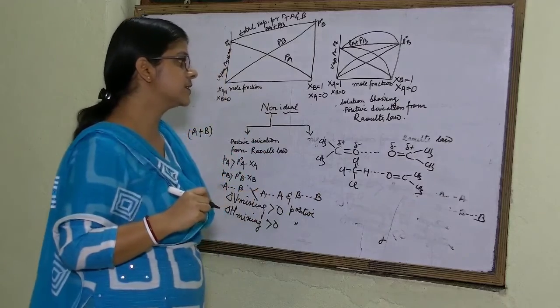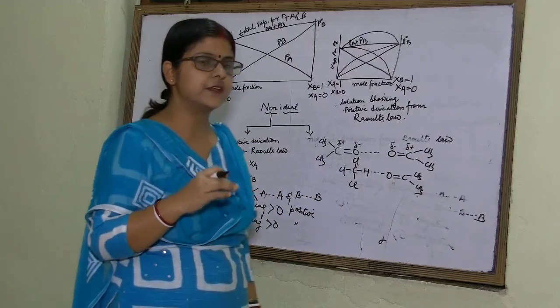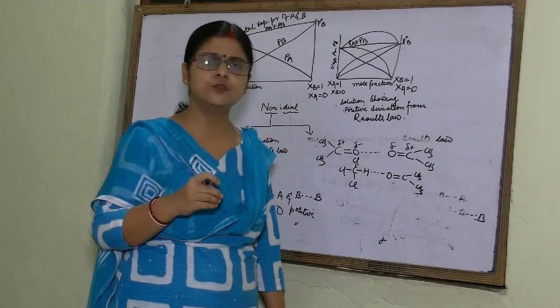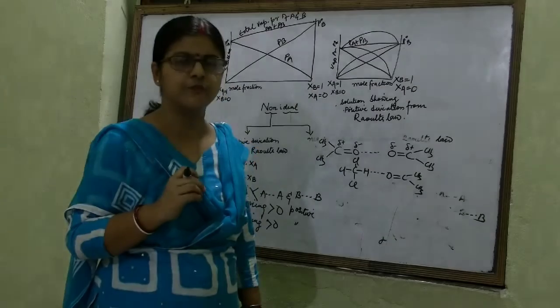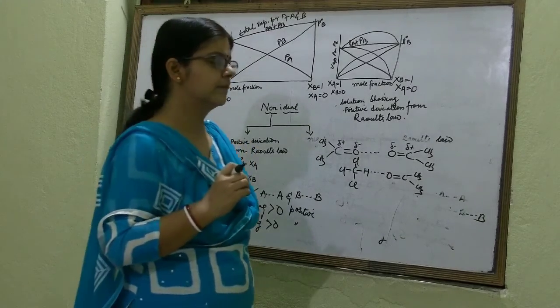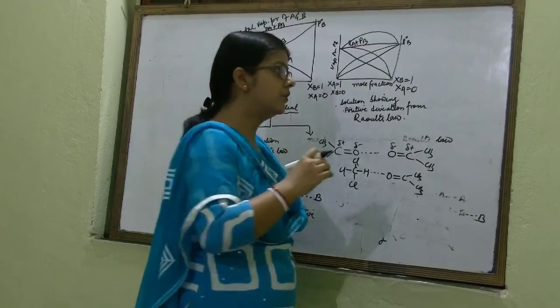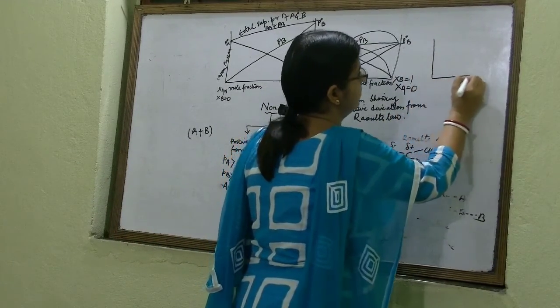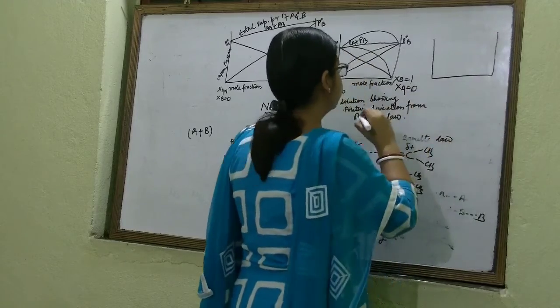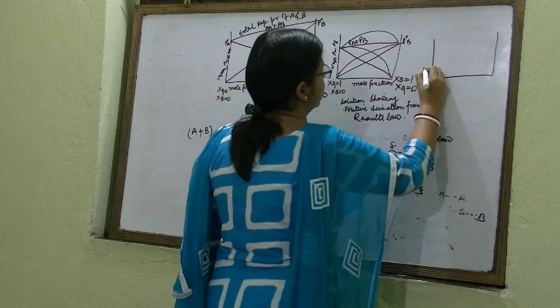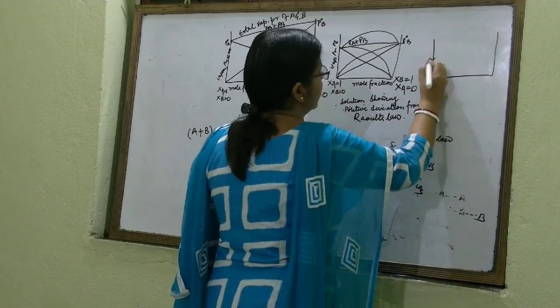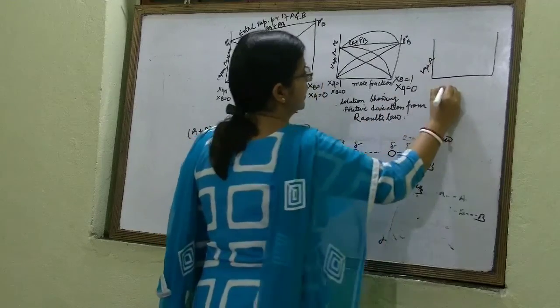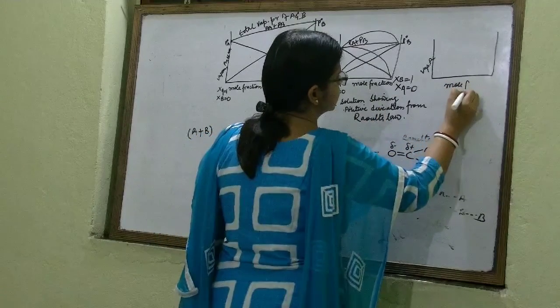Now students, how will we represent graphically a solution showing negative deviation from Raoult's law? Similarly, you will take vapor pressure in the y-axis and mole fraction in the x-axis.